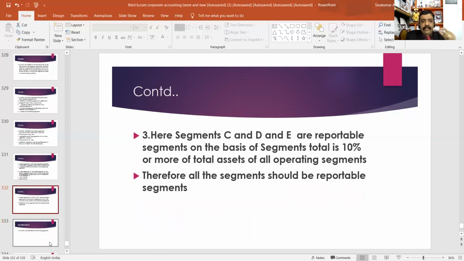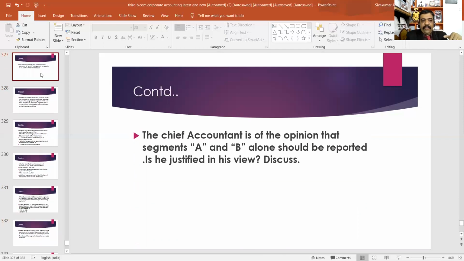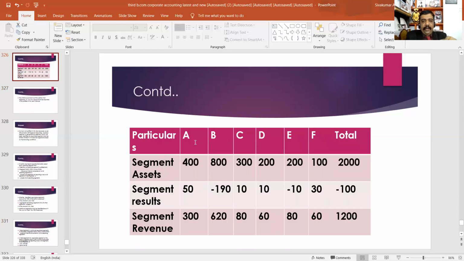Likewise, the third condition to become a reportable segment: segment total is 10% or more of total asset of all operating segments. In this question, please look at the segment asset portion. Here, asset of segment A is 400, which is greater than 10% of 2,000.